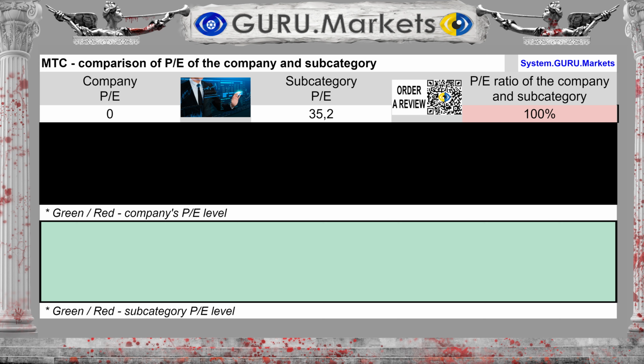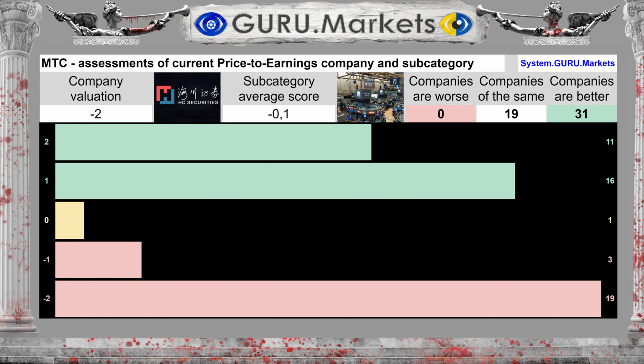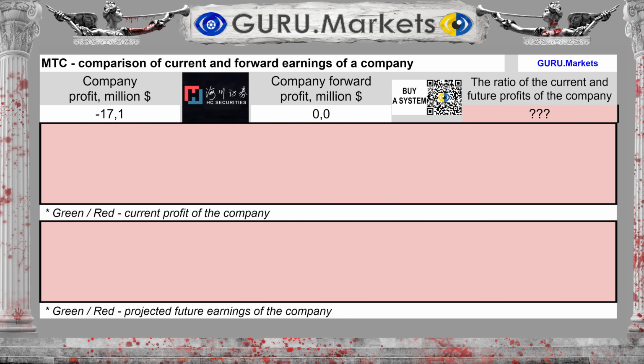The balance of the company's market value to profit is 0, with an average for the subcategory of 35.2, which is worse than the average for the subcategory. Assessment of the company's stock market value to its profit in comparison with companies in the subcategory: Very bad, -2 points. Profit for the last 12 months was -$17 million.